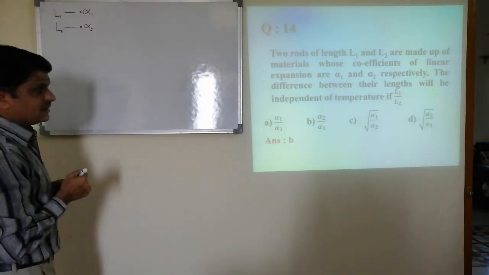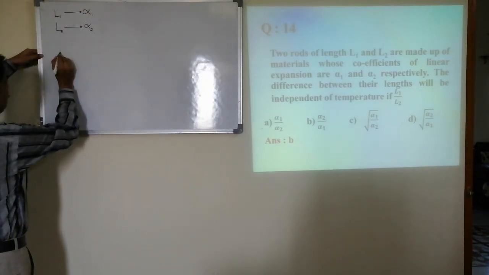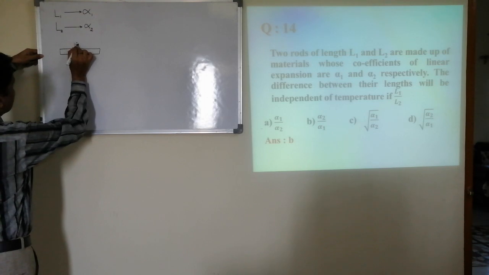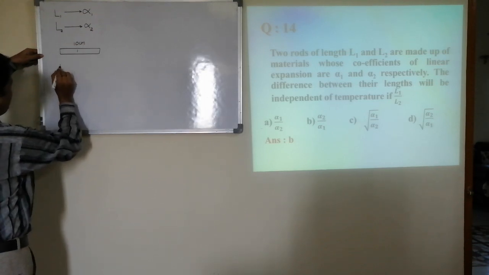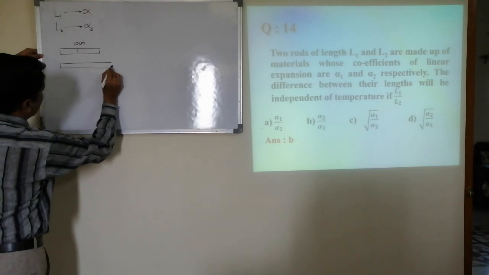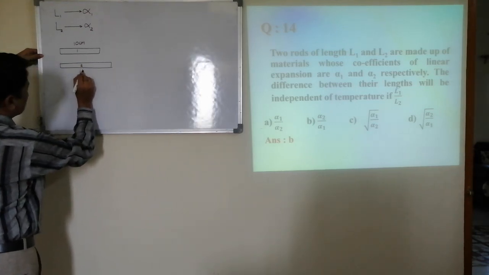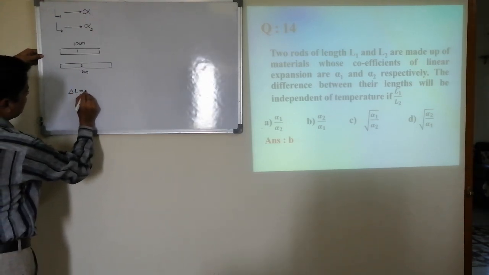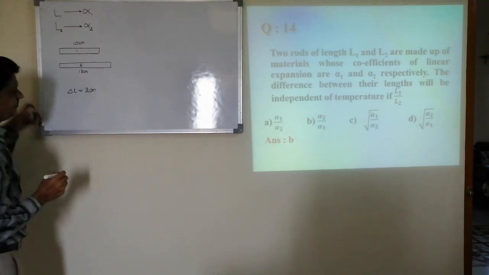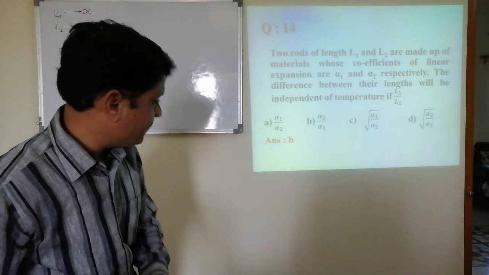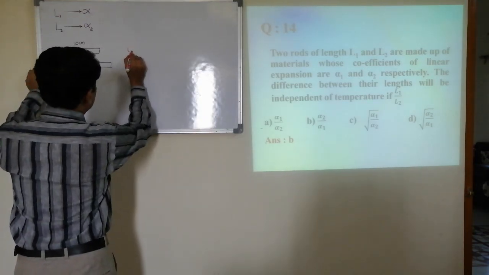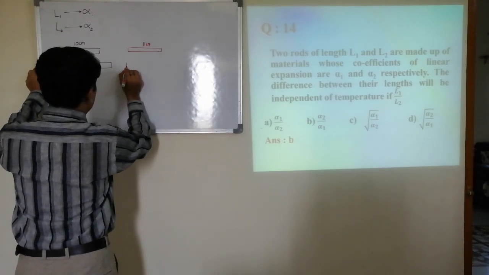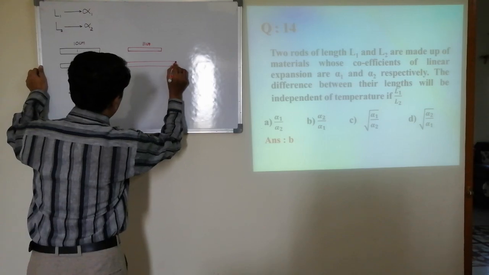First we will try to understand the problem. Assume for a minute, initially the first rod has a length of 10 centimeter and the second rod has a length of 12 centimeter. Now the difference in the length is 2 centimeter. Whenever we heat, assume this becomes 11 centimeter and this becomes 13 centimeter.